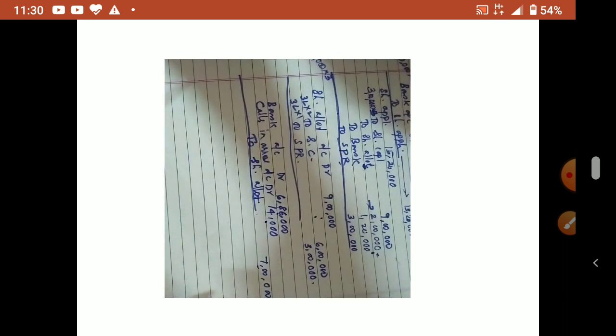So after allotment, what the company did: they forfeited his shares. His shares means these 6,000 shares they forfeited. So for X, what is the called up amount? For X the called up amount is, application is 4, allotment is 3. So his called up amount means 4 plus 3, but it includes premium also. We have to remove the premium. So without premium, how much is it?